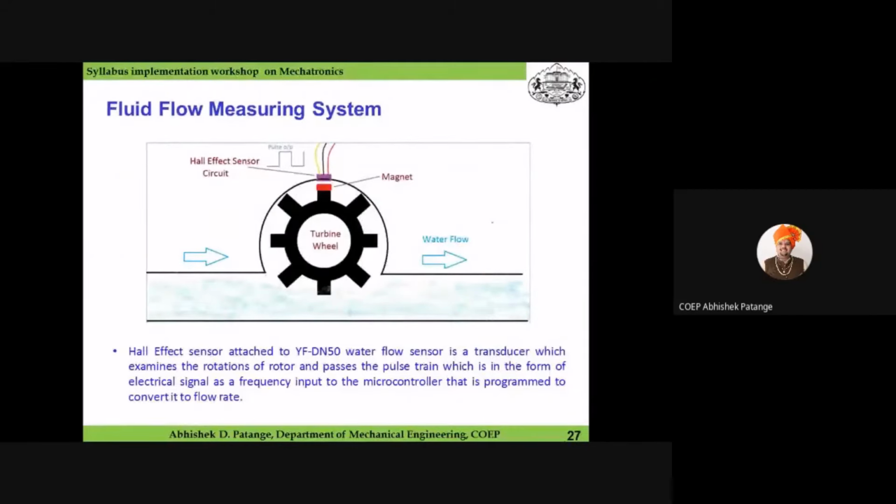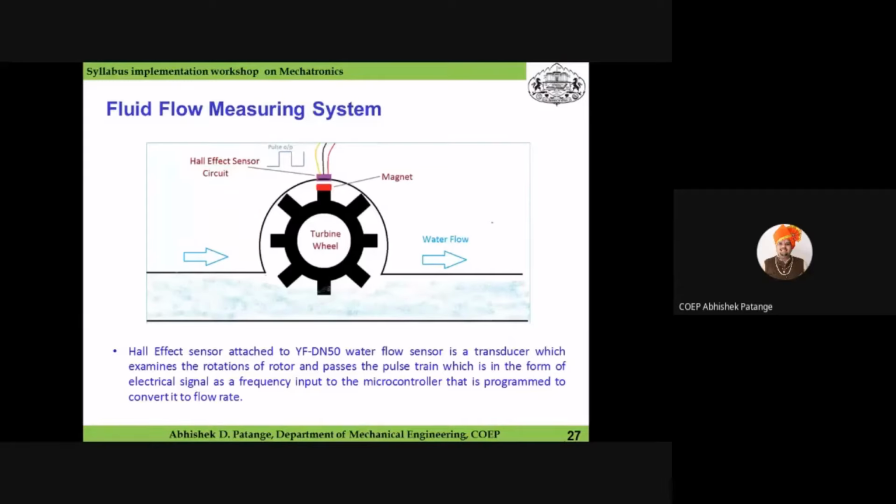Again, I would like to explain the working of this Hall flow sensor. Basically a Hall effect sensor attached to this turbine type of flow sensor is considered to be a transducer, which examines the rotation of the rotor, and then it passes the pulse train, in the form of an electric signal, as a frequency input to the microcontroller that is programmed to convert that quantity into a flow rate.